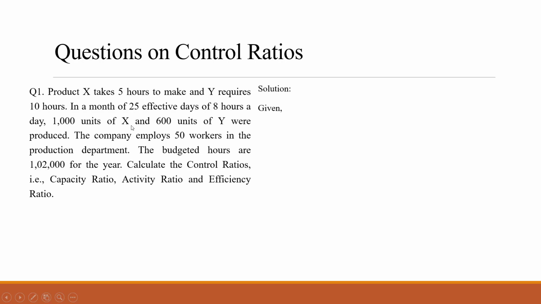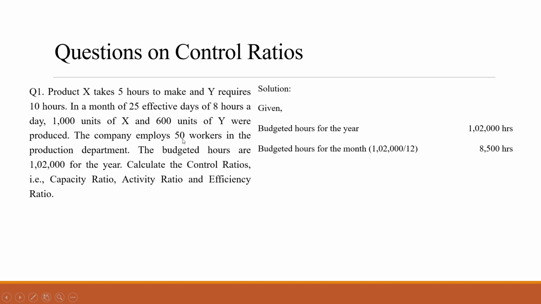First, what is given in the question we have. Now in the question, budgeted hours for the year is given, right? The budgeted hours for the whole year is given 1,02,000. So 1,02,000 hours they work in a year. Then budgeted hours for the month will be how much? Because the month information is given to us, right? That is 25 days they work. They work for 8 hours.